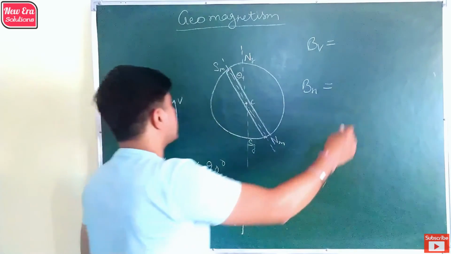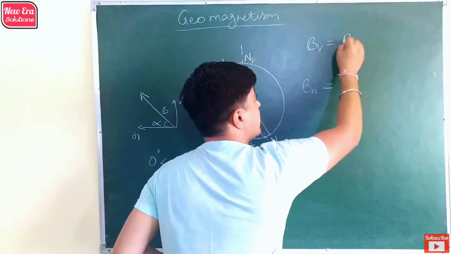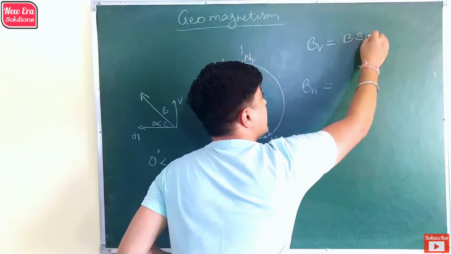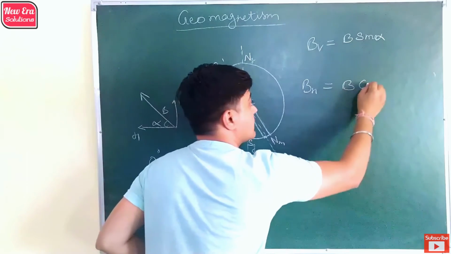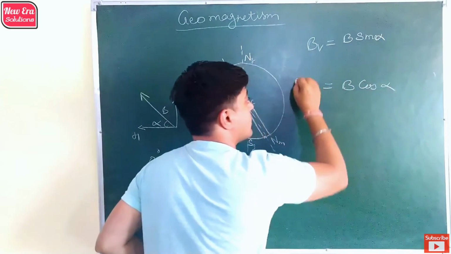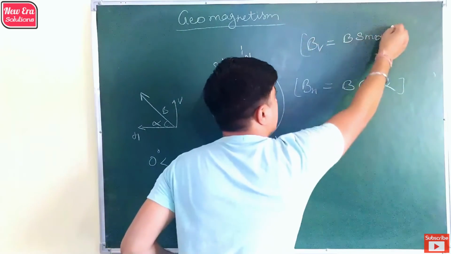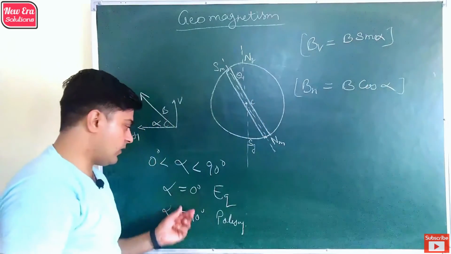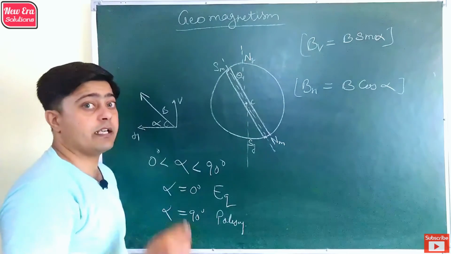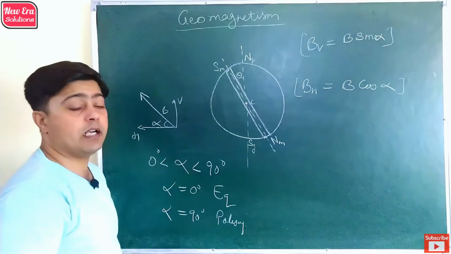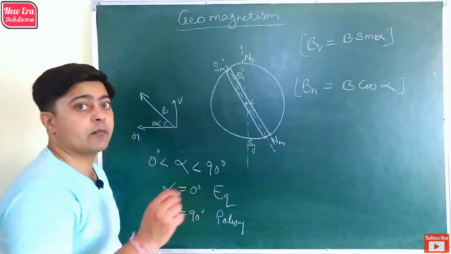So the vertical component of Earth's magnetic field is B sin alpha, and the horizontal component of Earth's magnetic field is B cos alpha. If we put in various values of alpha, we can find the vertical and horizontal components of Earth's magnetic field at that place.